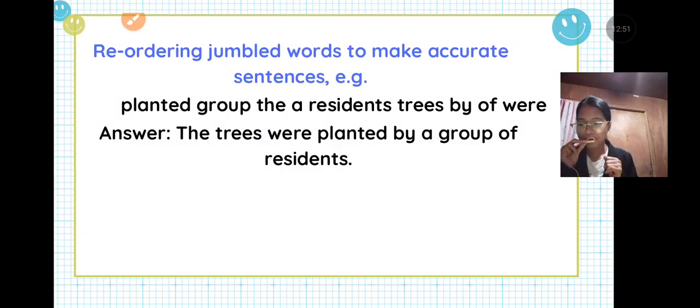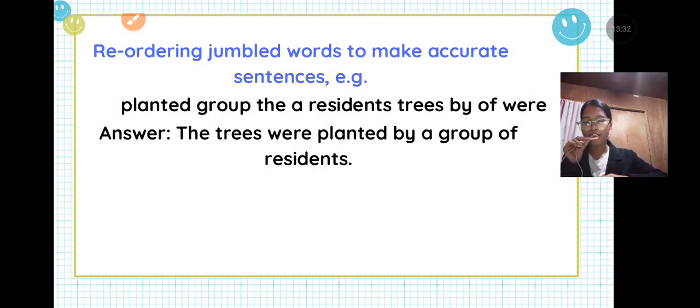Let's see here. The jumbled words: planted, group, a, the, residents, trees, by, on, here? Did you get it? By listening to it and by reading it, it is obvious that it is not an accurate form of a sentence. So all we need to do is to reorder them and put them in the right order, to make them correct. Okay. So what do you think is the best way to correct the incorrect words? Okay, let's figure it out.